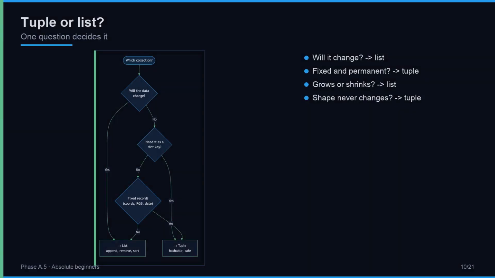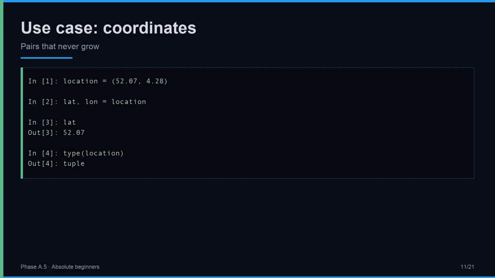How do you choose between a tuple and a list? Ask one question. Will this collection change during the program? If yes, use a list. Lists let you append, remove, and update freely. If the data is fixed and should never change, use a tuple. A coordinate pair never grows. A color never gains a 4th channel. A date never changes. When the shape is permanent, the tuple is the honest and safe choice. One question decides it. Coordinates are a perfect tuple use case.